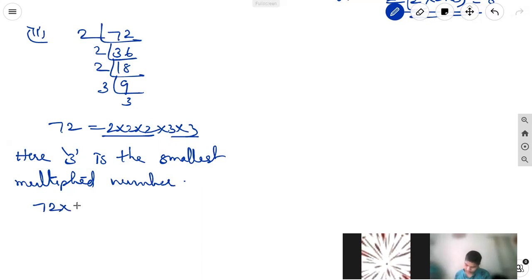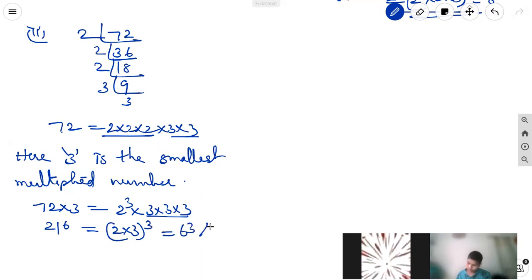Then 72 into 3 equal to 2 cube into 3 into 3 into 3. It makes a triplet. 3 2s are 6, 6 7s are 21, 216 equal to 2 into 3 whole cube. It is equal to 6 cube. Okay.